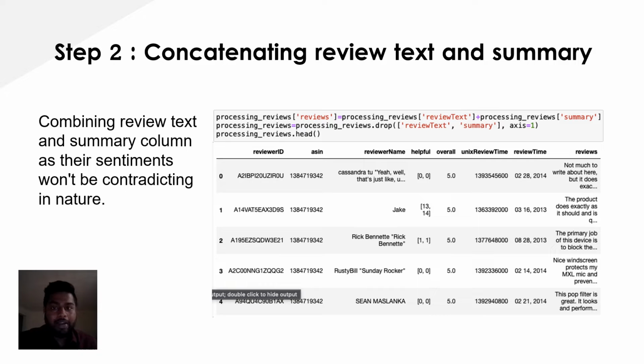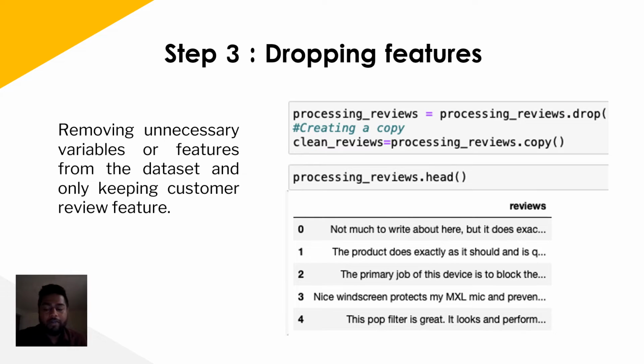Then we concatenated the review text and summary columns, as their sentiments won't be contradicting in nature. Then we dropped a bunch of unnecessary columns like reviewer ID and reviewer name because they won't be helpful for sentiment analysis, as we are only focused on text-based data right now.